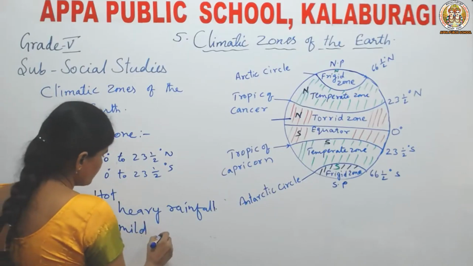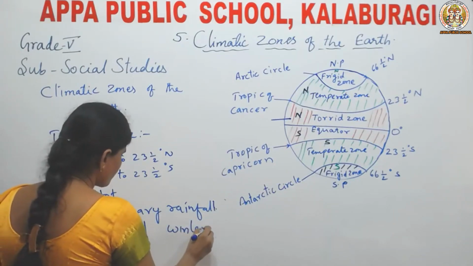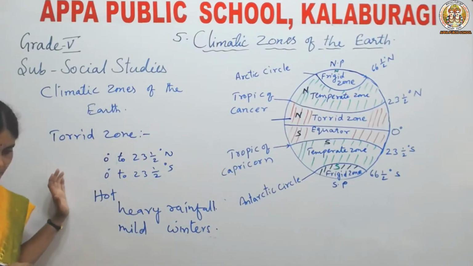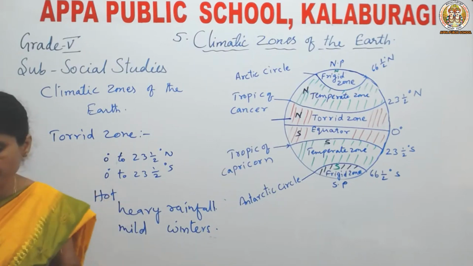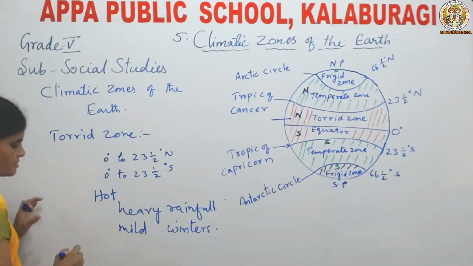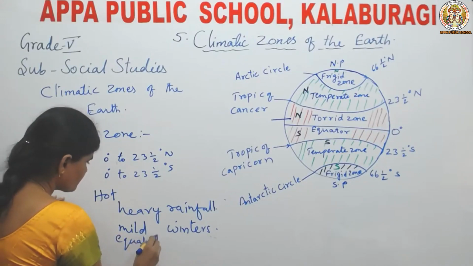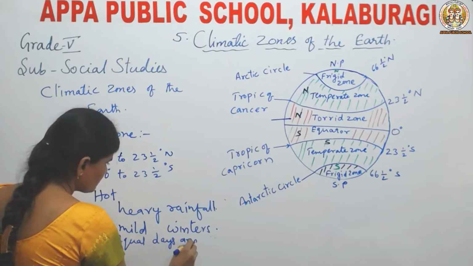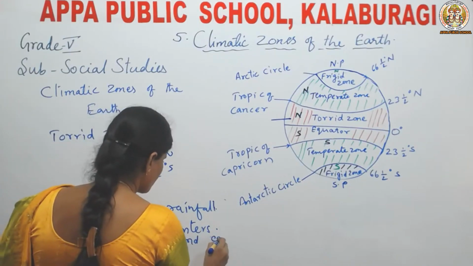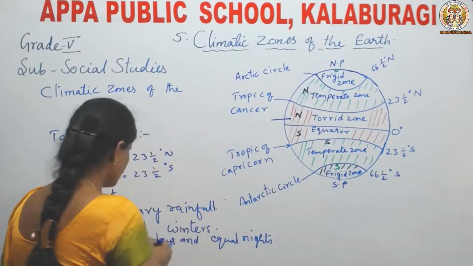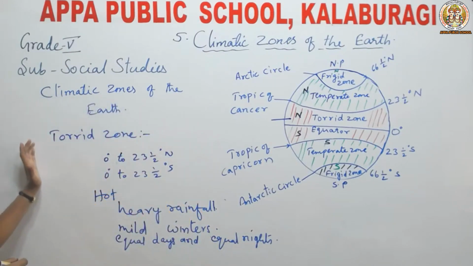Mild means not severe. Next, this zone experiences equal days and equal nights throughout the year. This is about the torrid zone. Torrid means very hot.